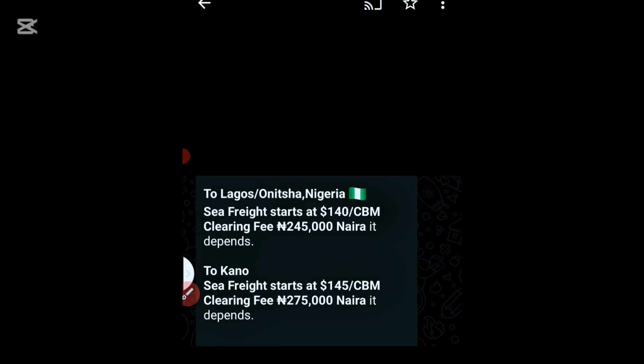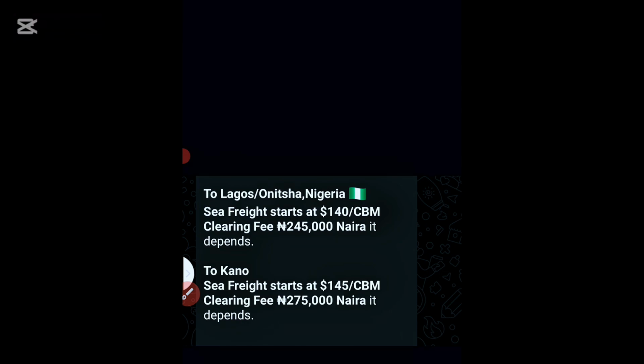What we make use of, or what the shipping companies make use of, is what? Kg, the weight. You know, kg is equivalent to what? Weight, or weight is equivalent to kg, the mass of the product, the weight of the product. But for sea shipping, they make use of volume, the space that that item will occupy. That's what they make use of. It is sea now, water, they make use of volume. Do you understand?